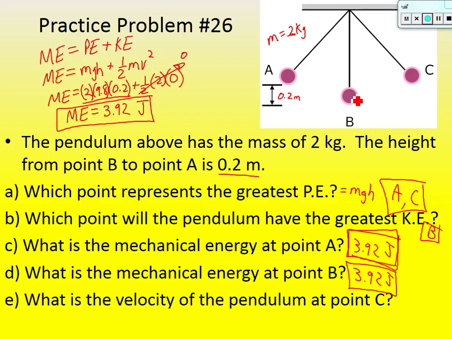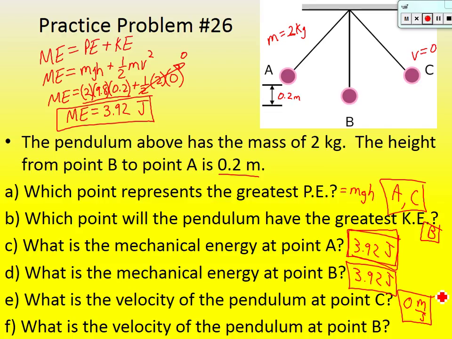Okay, part E. What is the velocity of the pendulum at point C? Now think about this. You let it go at point A, it comes, it's going really fast at B, and then it comes back up to its highest point again at C. How fast is it going at its highest point? At that split second, at its highest point, how fast is it going? 0. Yeah, the velocity right here has got to be 0. Think about it. At its highest point, it stops swinging just for a split second. So that's going to be 0 meters per second at its highest point.